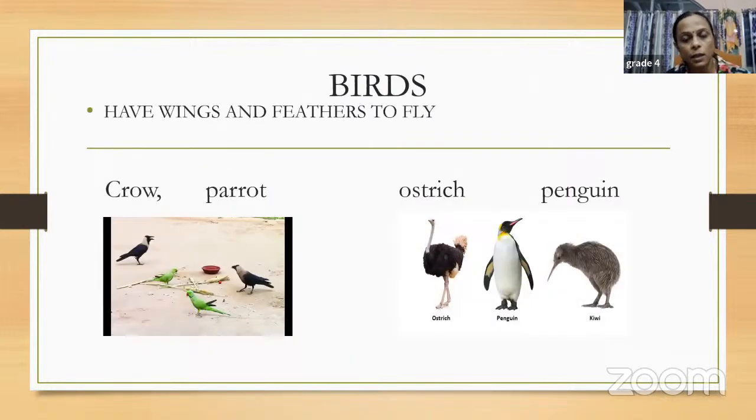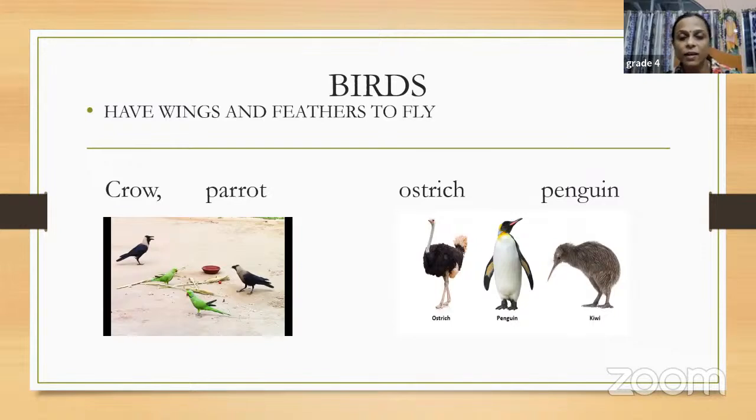Okay. Then we have another big group known as birds, जो पक्षी होता है, birds, चिड़िया. When we think about birds, what comes to our mind? That they have feathers and wings to fly. They can fly in air, right? Birds are the only group of animals that can fly in air.